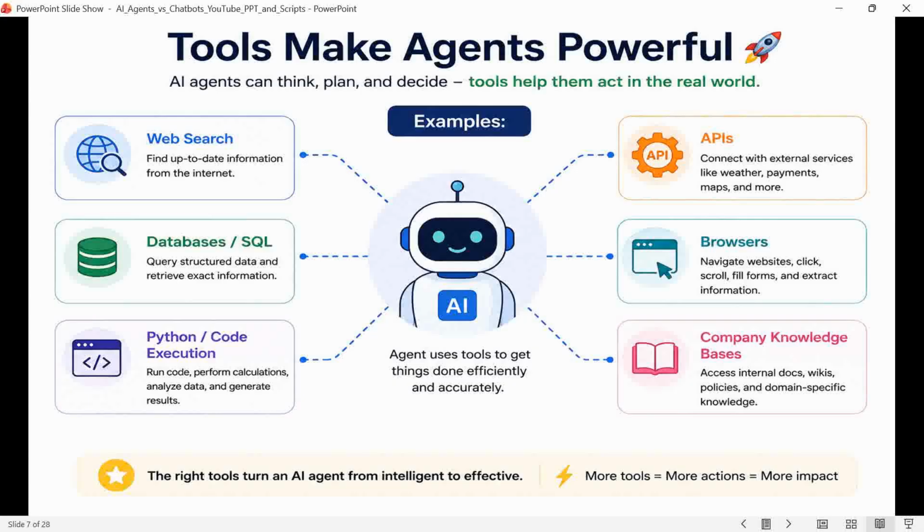Now let's see how tools make agents powerful. The real power of an agent comes from tools. An LLM by itself mainly generates text. Give that model access to search, Python, databases, APIs, or a browser, and it can interact with the outside world as well. This is what turns a language model into a useful task solving system.